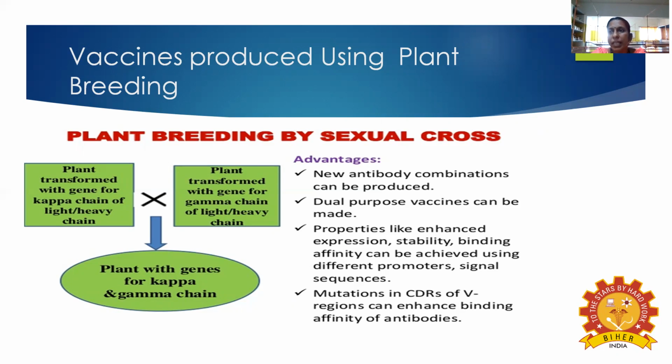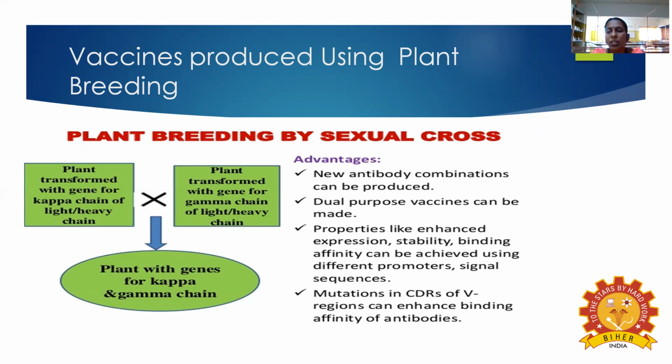The advantage is that you get new antibody combinations. New antibody combinations can be produced and dual purpose vaccines can be made. Properties like enhanced expression, stability and binding affinity can be achieved using different promoters and signal sequences.